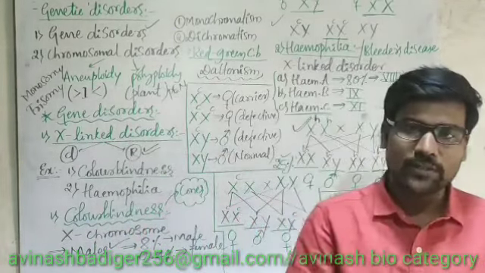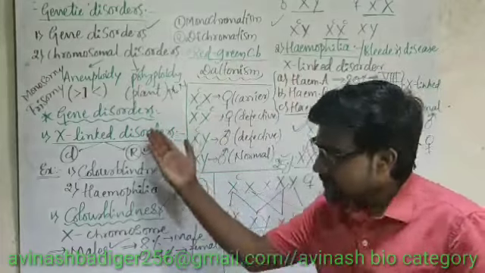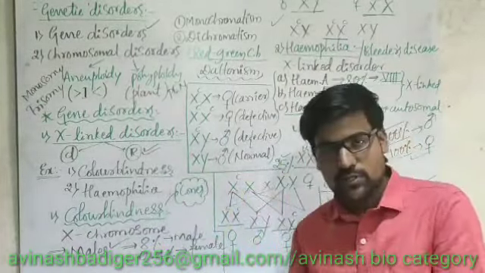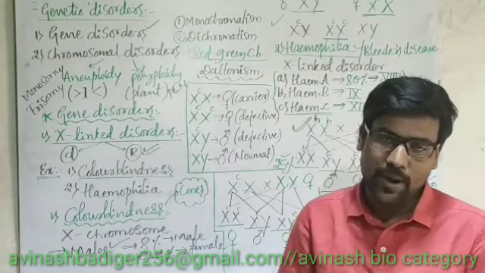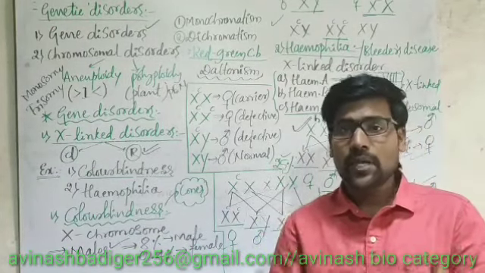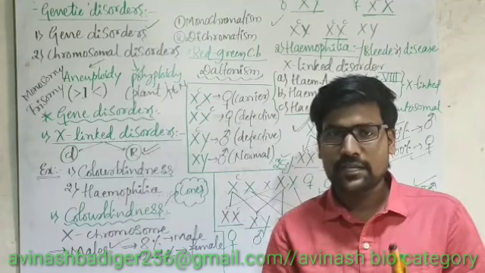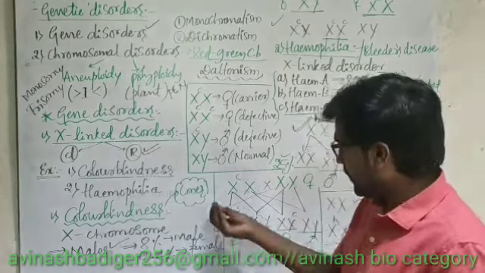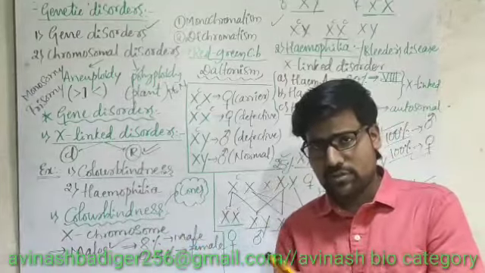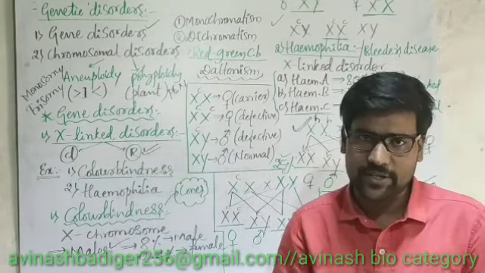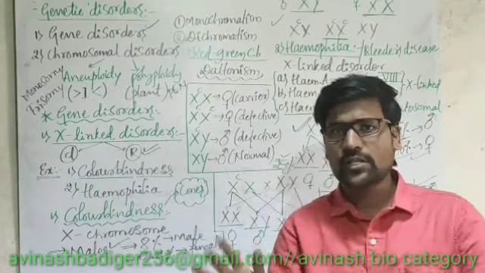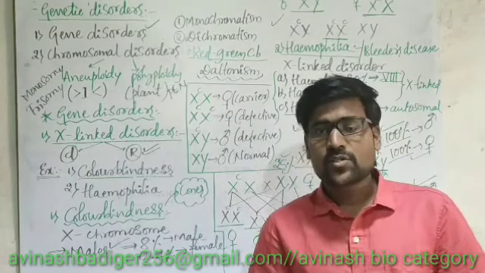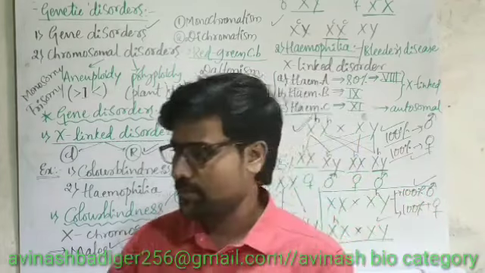So please keep one thing in your mind while calculating the genetic crossing regarding X-linked recessive disorders. Here majorly sons are affected. In the majority of cases sons are affected. If both the parents are affected, of course all the children are affected. That's no doubt. 100% all the children, either sons or daughters, are affected here. So in that sense, let me give one question.